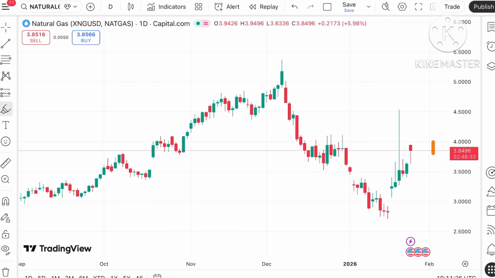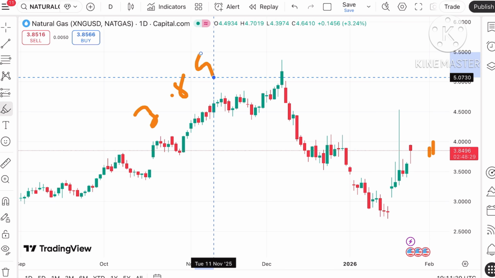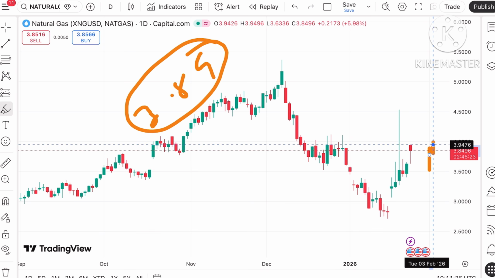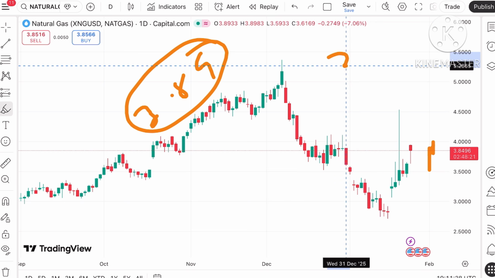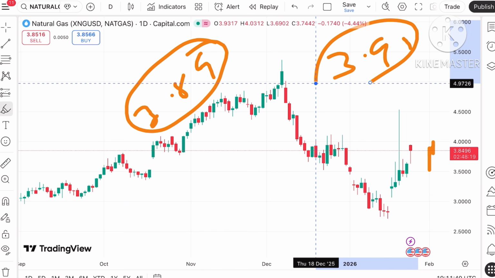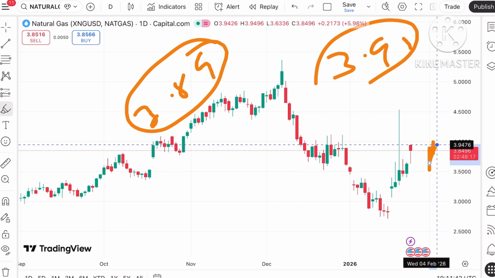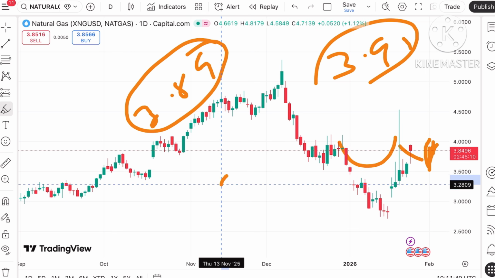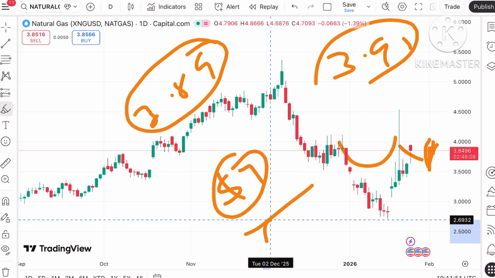Now let's see if the price sustains this level. If it sustains, it can move towards $3.89. But if the price keeps moving above this level, there is a probability of going towards 3.94, as you can see in the chart, which is today's high. Once it starts sustaining this level, the trend will go upside and it will cross a level of $4, because this 4 is already weak.